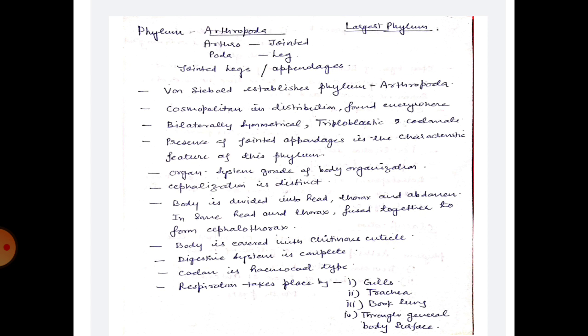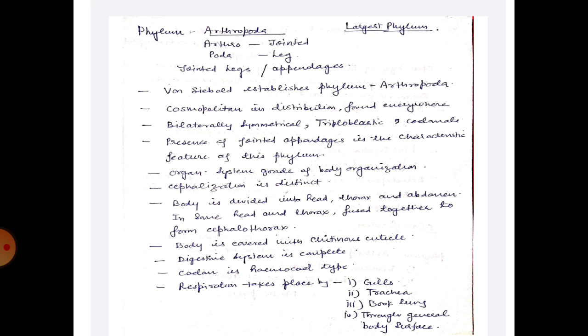Presence of jointed appendages is the characteristic feature of this phylum. इस संघ के प्राणियों में संधियुक्त उपांग पाए जाते हैं जो कि इसकी विशिष्ट कैरेक्टरिस्टिक फीचर है. Organ system grade of body organization is present. Cephalization is distinct, means a well distinct head is present in these animals.